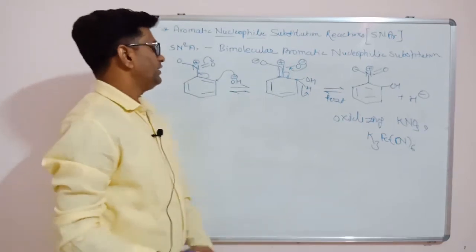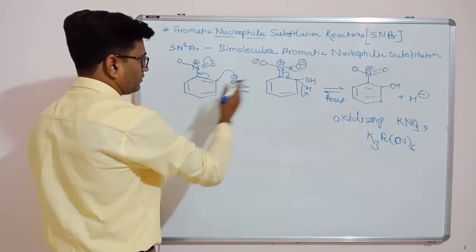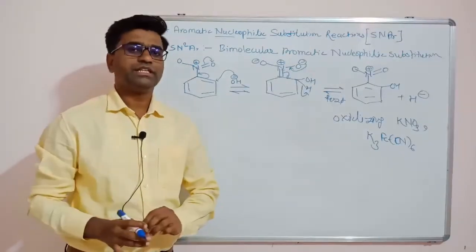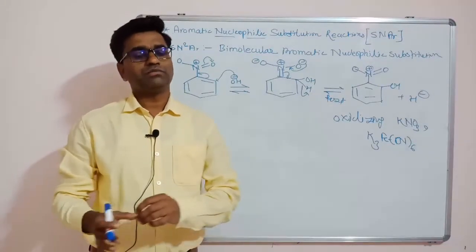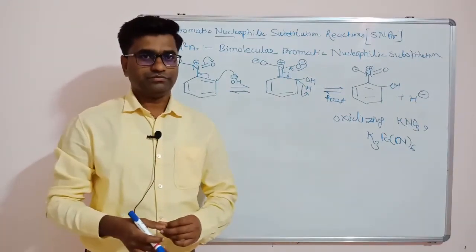Friends, one more question is: what is the proof that these intermediates are formed within the reactions? These intermediates formed within the reaction are proved by NMR spectroscopy as well as mass spectroscopy, as well as some chemical techniques also.